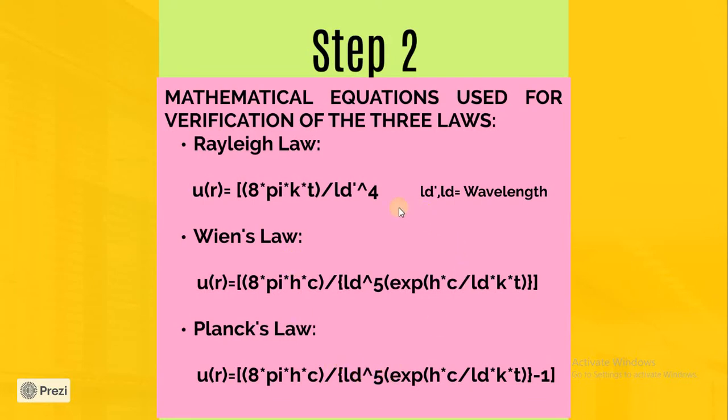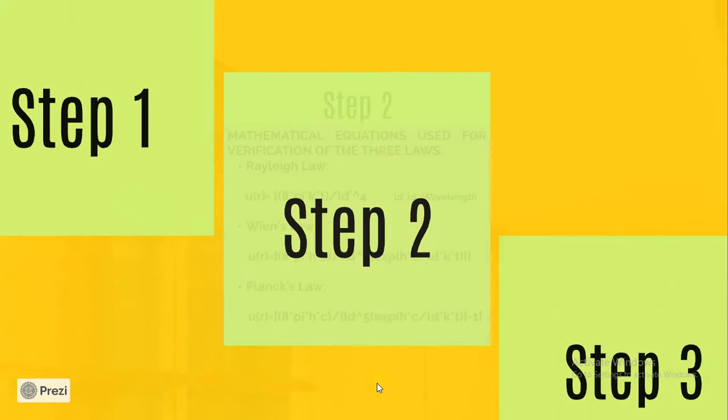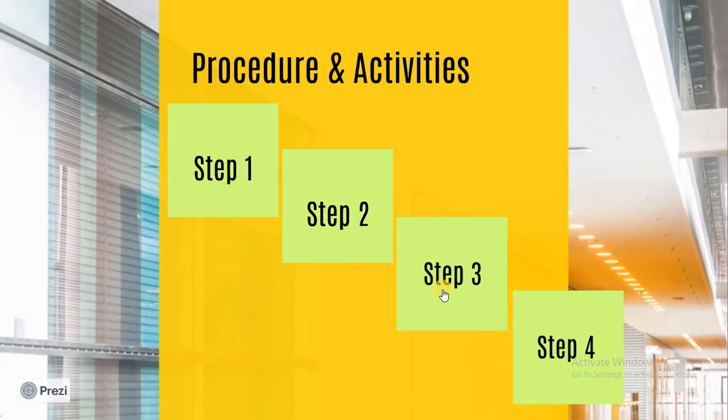I have written LD here for lambda. It was not taking the lambda symbol, so I have simply written LD, which represents wavelength. All three formulas that I'll be using in the program, I have written here. It is not a necessary step, but you should make sure that what you are doing is clear to you beforehand.